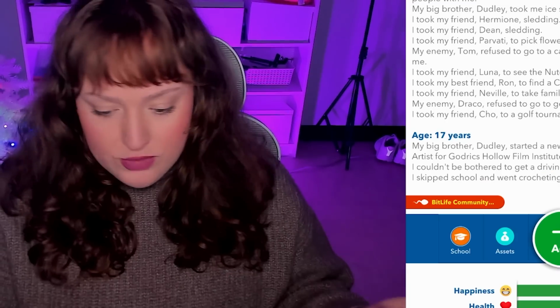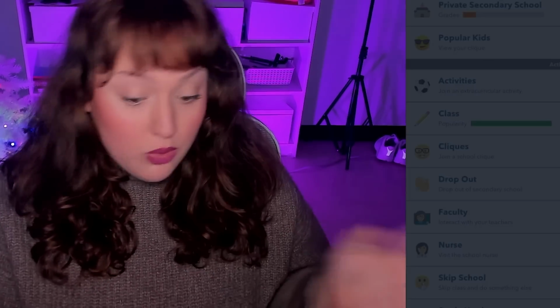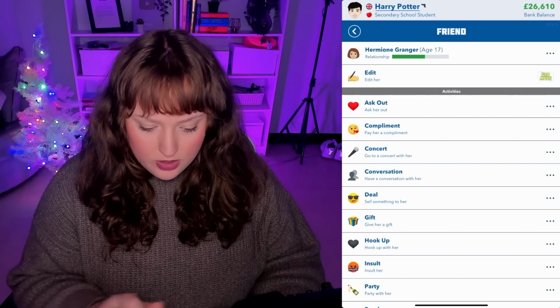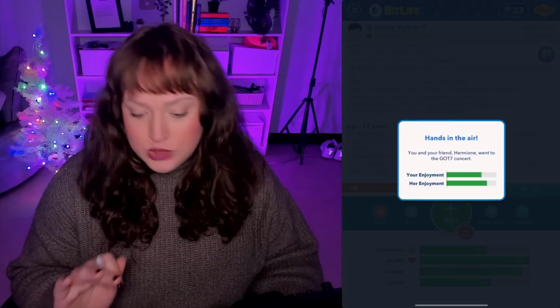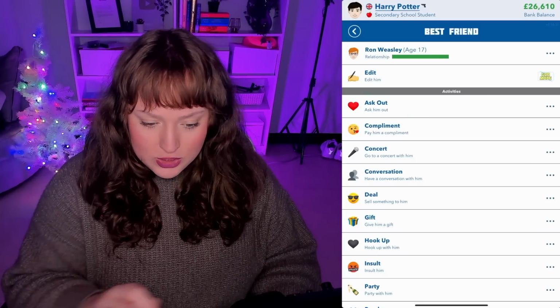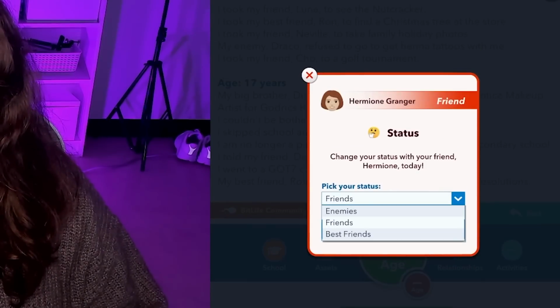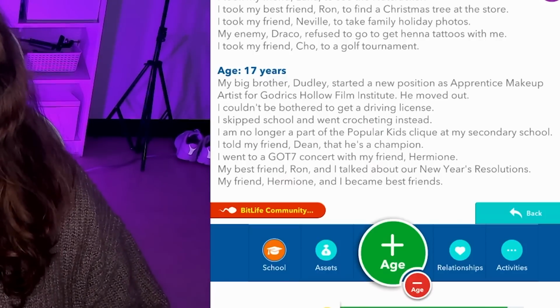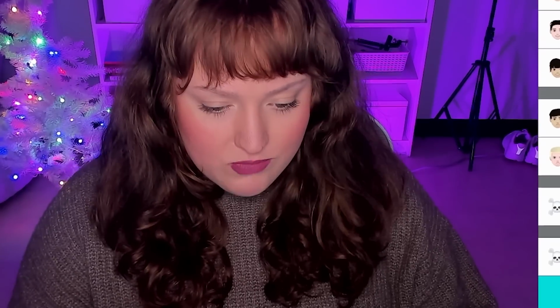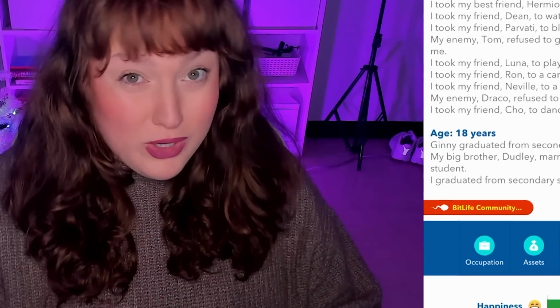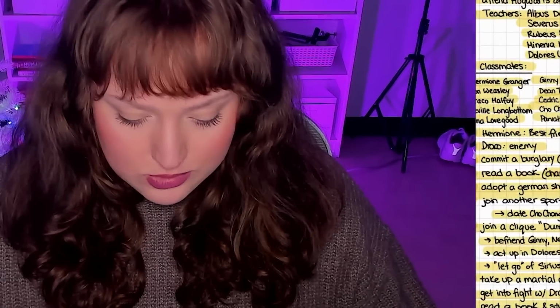We're gonna leave the popular kids clique because we're no longer popular because Voldemort took over Hogwarts at this point. Okay, Hermione, let's go to a concert because we're on the run. We're gonna switch Hermione now to being our best friend, kind of to symbolize what happens when Ron leaves and stuff. So we're gonna make Hermione our best friend, but we're still gonna be civil and good friends with Ron. And let's age again until we're 18. We've graduated. I didn't want to graduate, but we're kind of forced to, so that's fine.